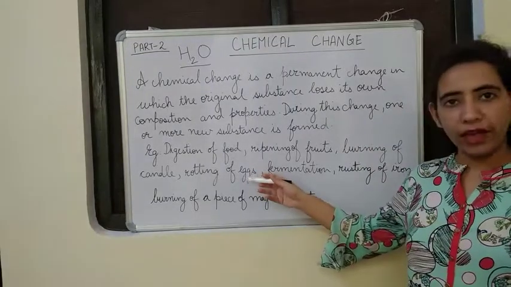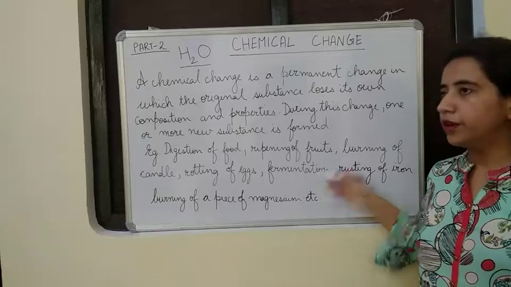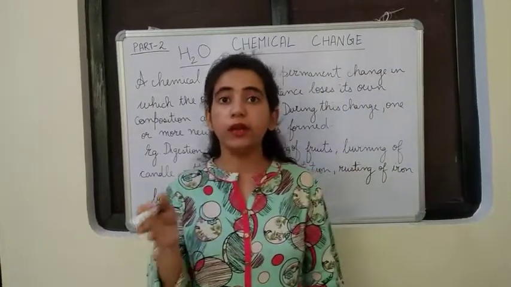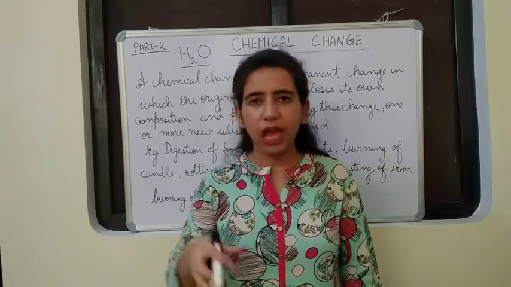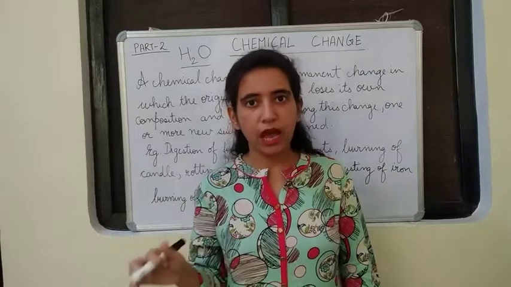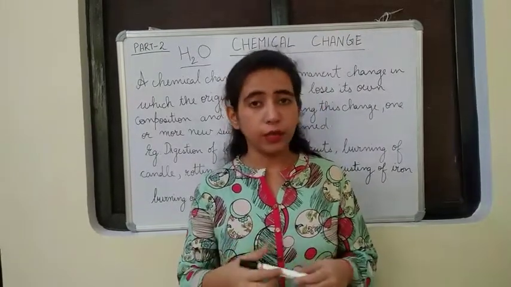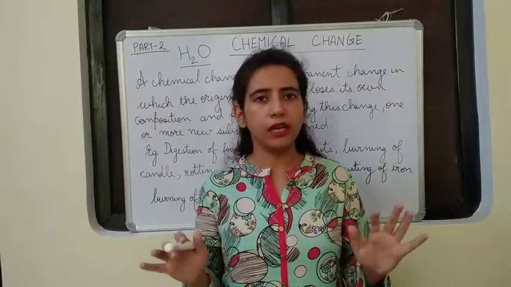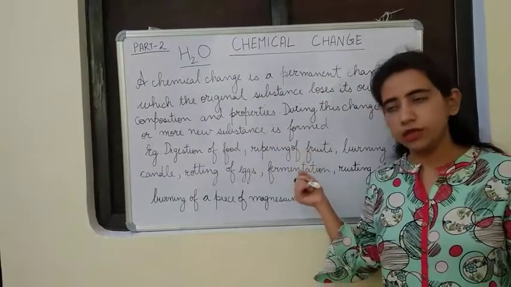Then rotting of eggs is a chemical change. Fermentation is anaerobic oxidation or anaerobic respiration. Mostly it takes place in bacteria and other lower organisms. In fact, in our body also, in extreme cases, anaerobic respiration takes place. But about all this you will study in detail in biology. Okay, but you should know fermentation is a chemical change.